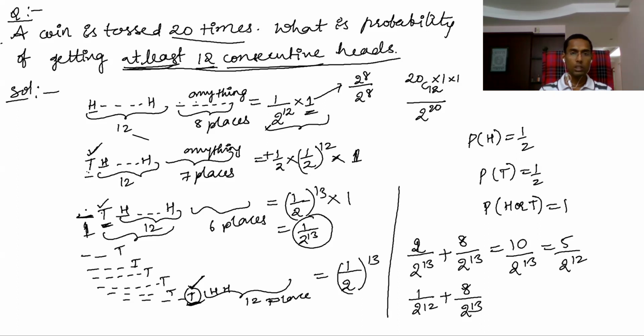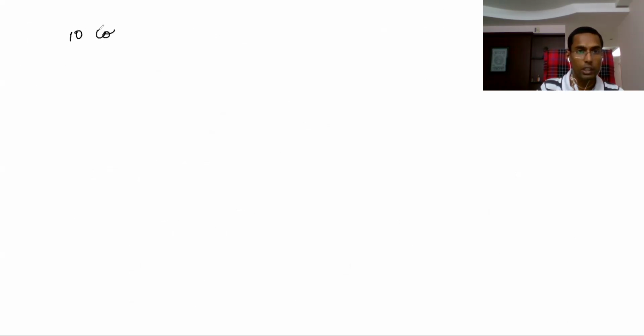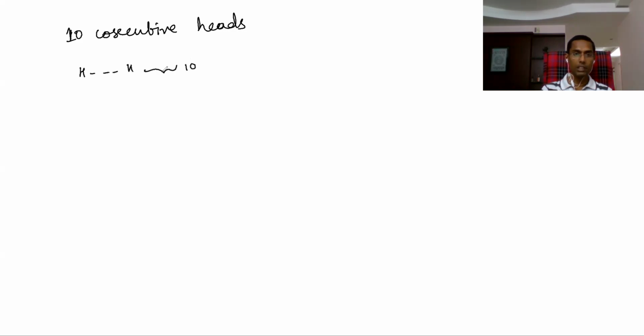For example, here this is actually easy. If you say 10 consecutive, we'll go to that. Let's say this question: 10 consecutive heads. So 10 consecutive heads means what? First head and remaining 10 places, right? So like this, the first place tail, the third place tail, next 10 cases. So 10 cases, what you get is 1 by 2 to the power of 11.